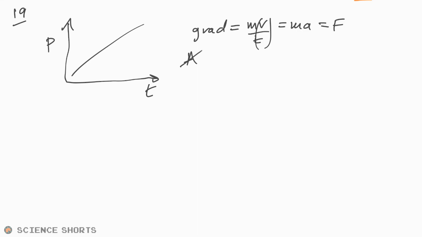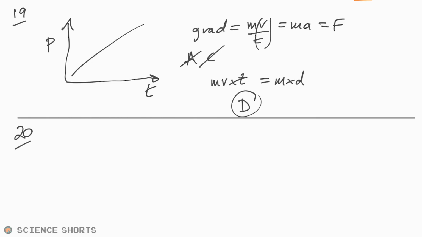So I don't think it's going to be A or C. And area under the graph, well, we have mv times t. And if we just think about v times t, well, that's just going to give us the mass times displacement, mass times distance. So therefore, I think the answer is going to be D.